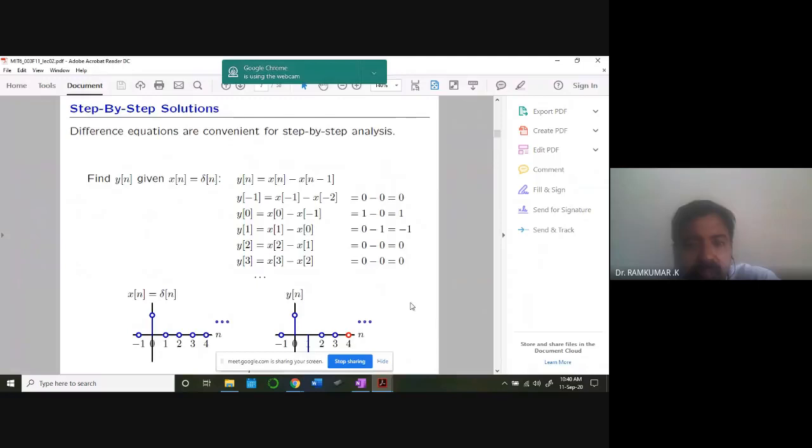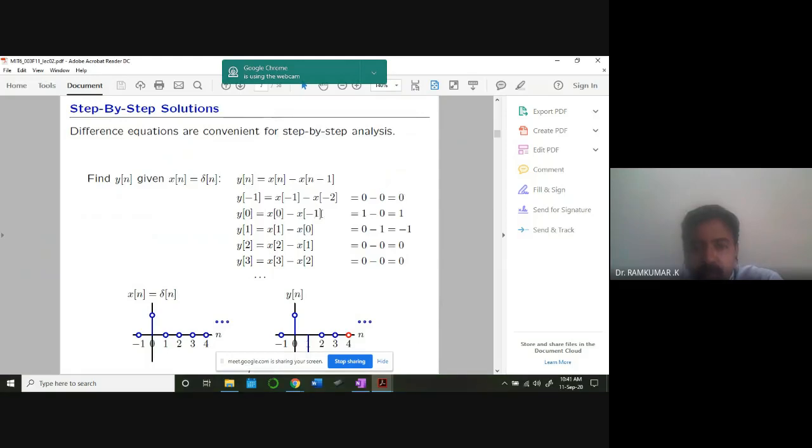Okay, look at this. That's what is happening. And you see, it's step-by-step solutions. So you take y of n is equal to x of n minus x of n minus 1. First step is clear. Then what happens if this is going to be n equal to -1? x of -1, x of -2. Definitely x is not existing there. It's existing only for n equal to 0. Therefore output is 0.